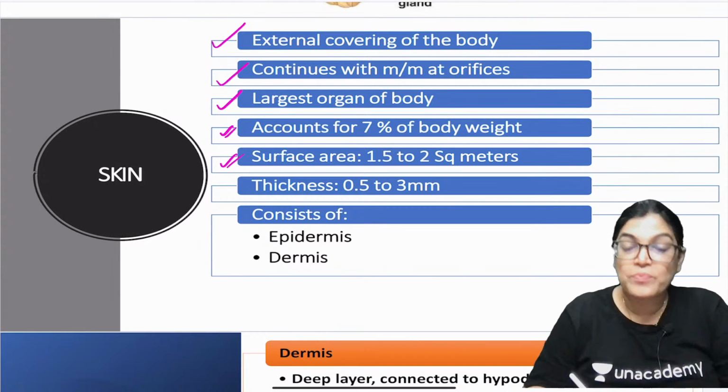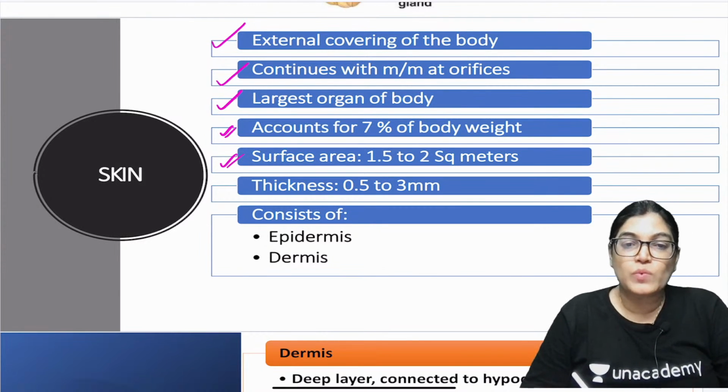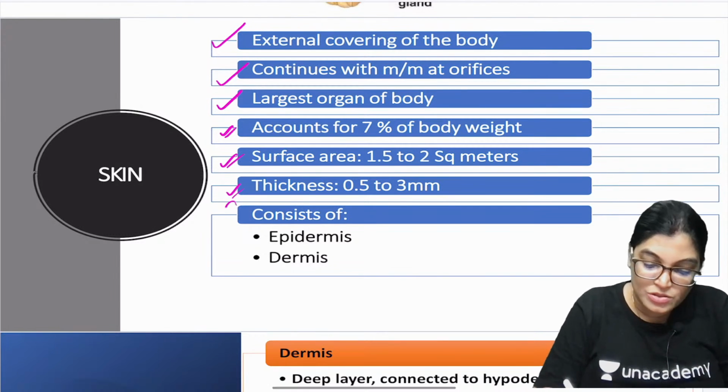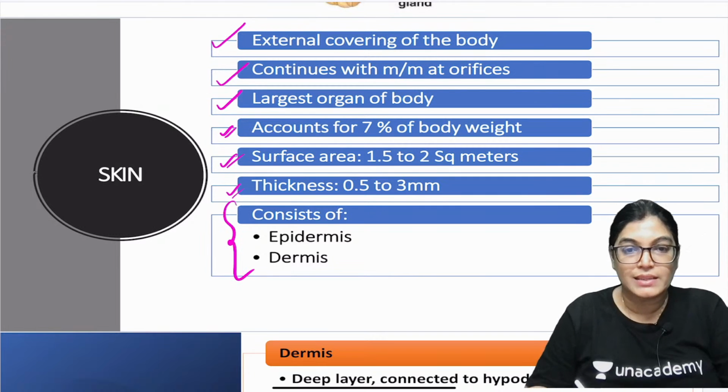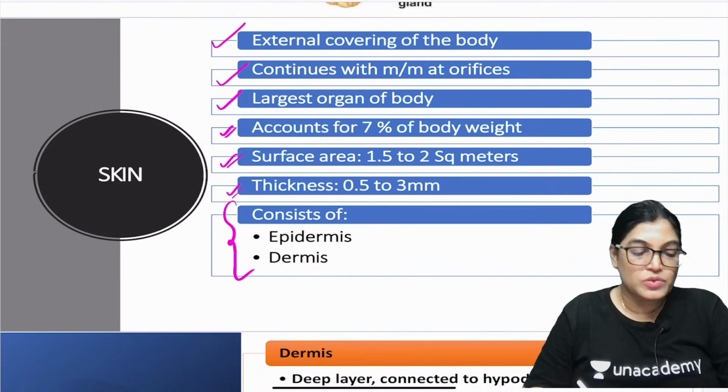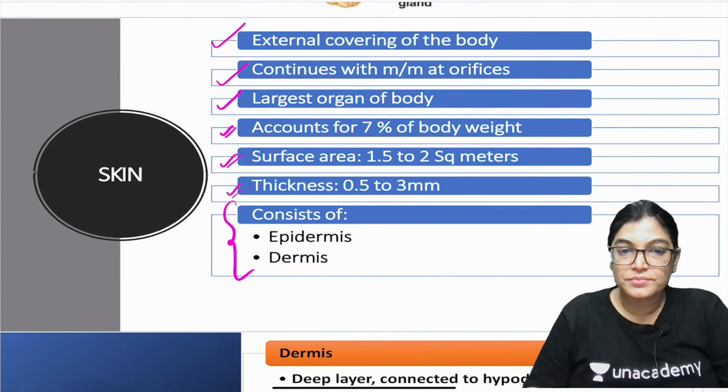Surface area is 1.5 to 2 square meters. Thickness is 0.5 to 3 mm, and it consists of 2 layers, the epidermis and the dermis. These are the 2 layers constituting the skin.